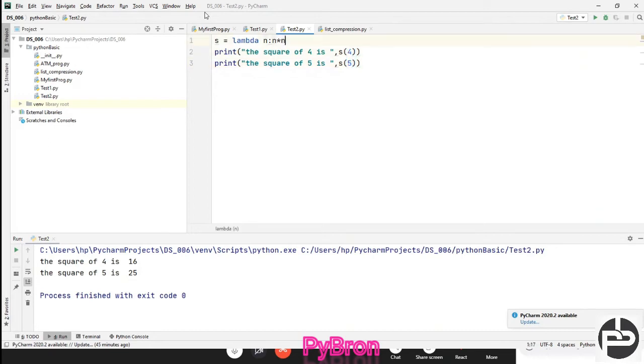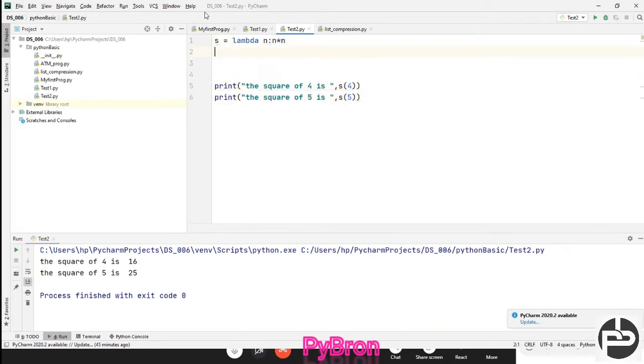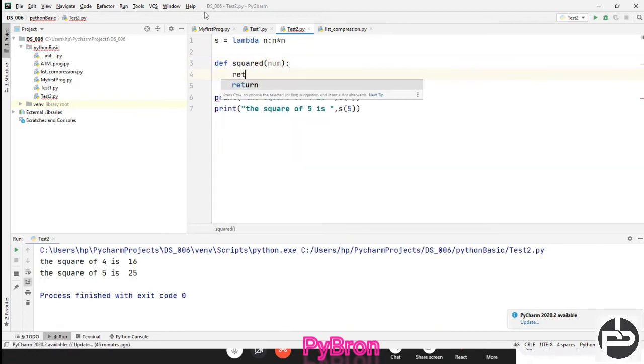Initially how we used to do the same thing, we were writing our customized function def squared, and here we are passing num like this, and it will return num into num, right? Like this, num into num, and we were supposed to pass these things, and we are calling the same thing.